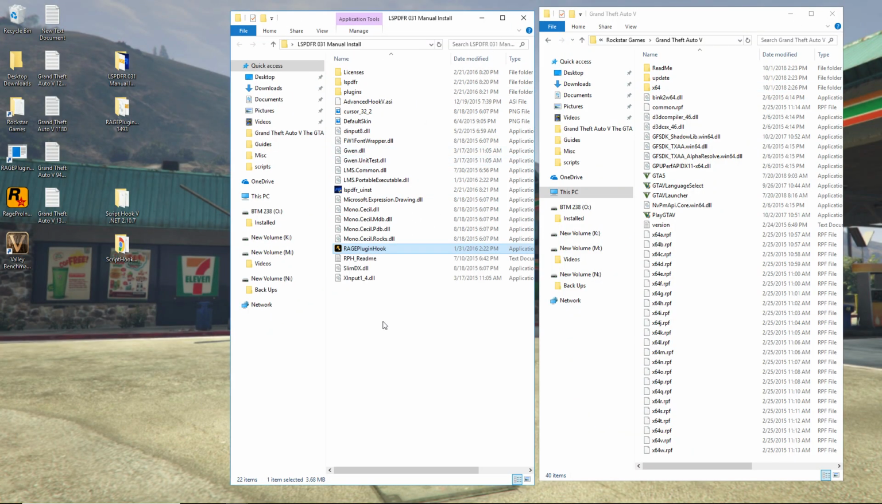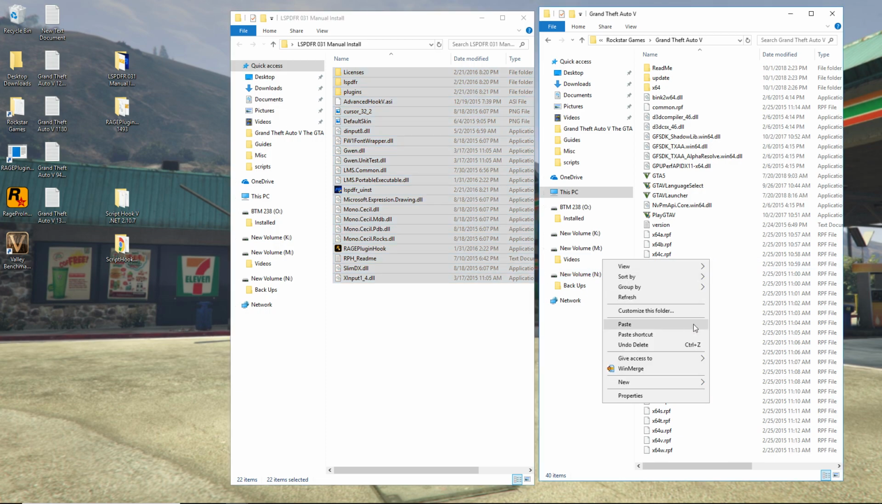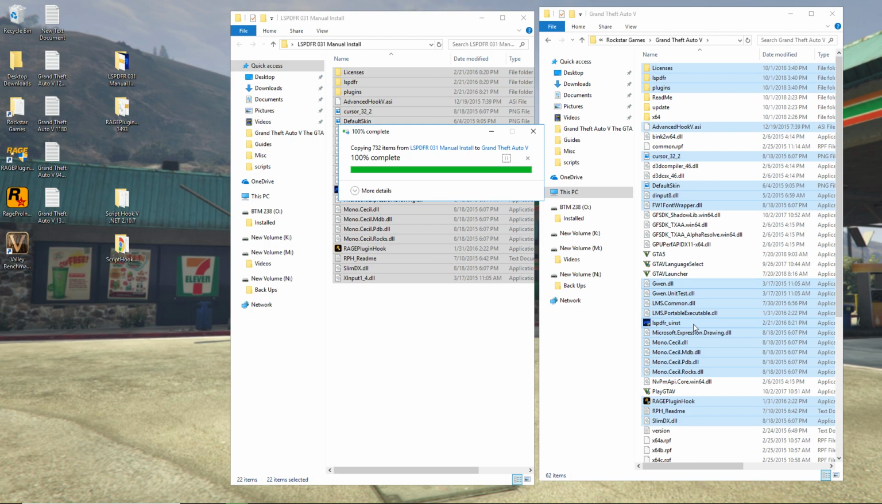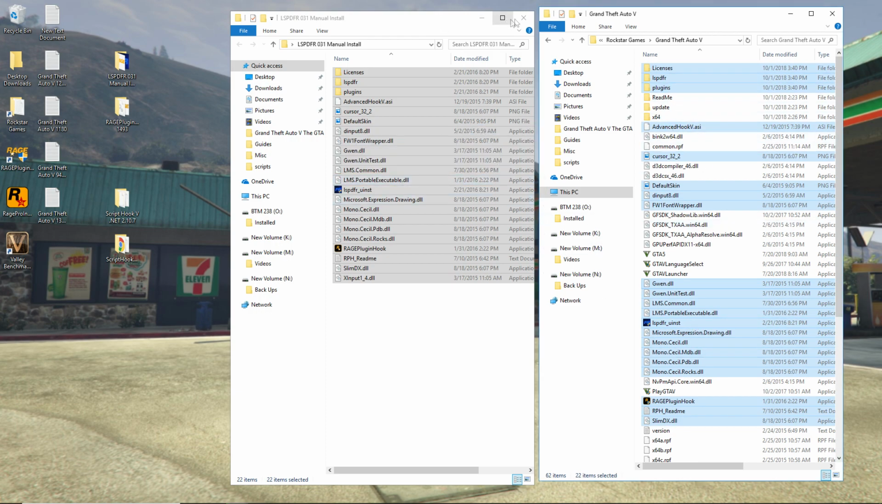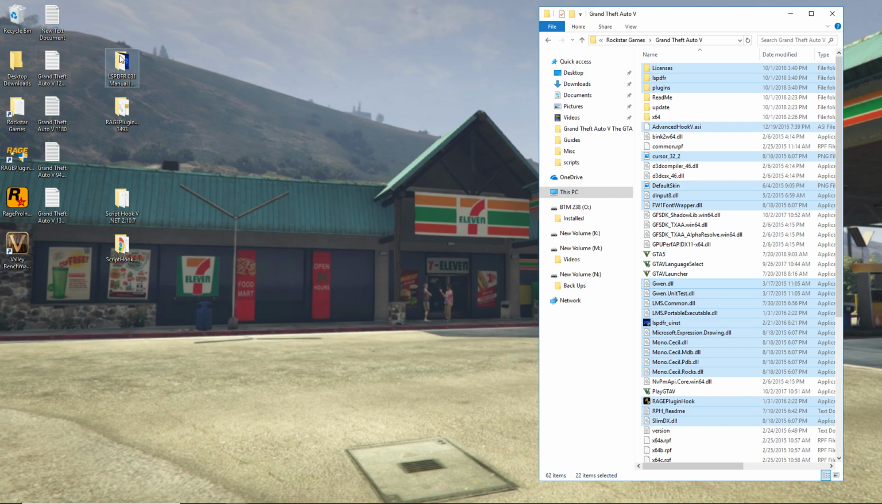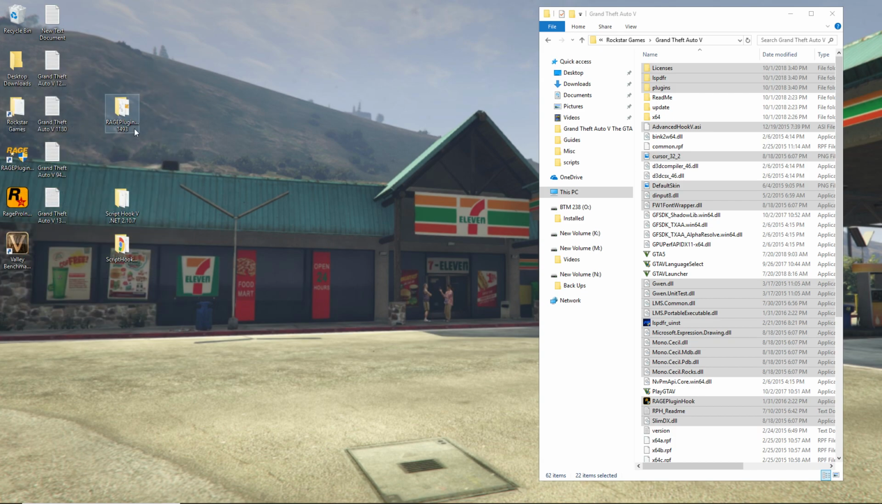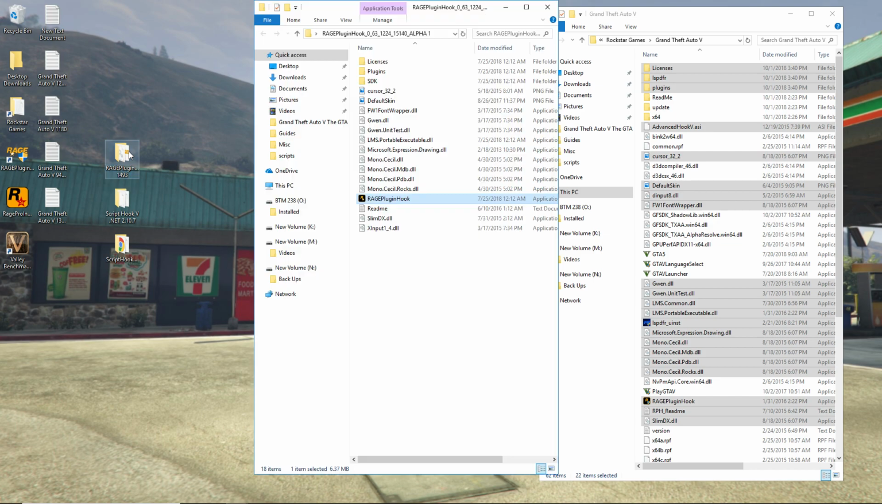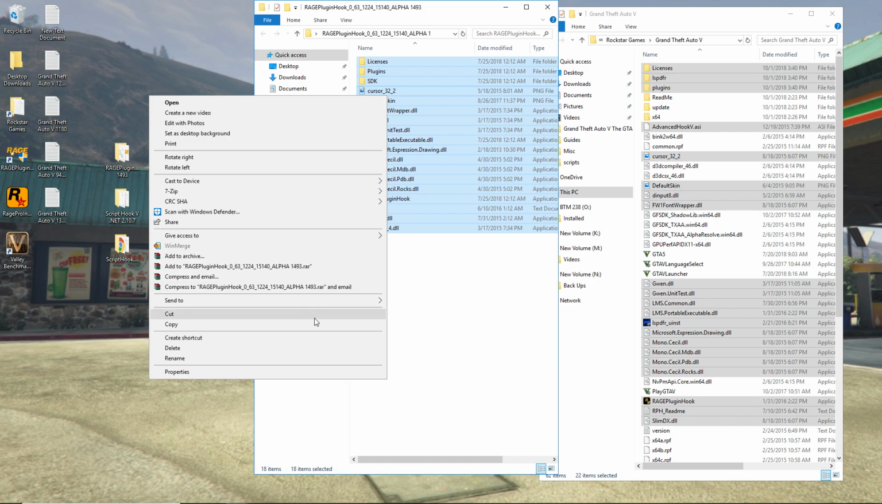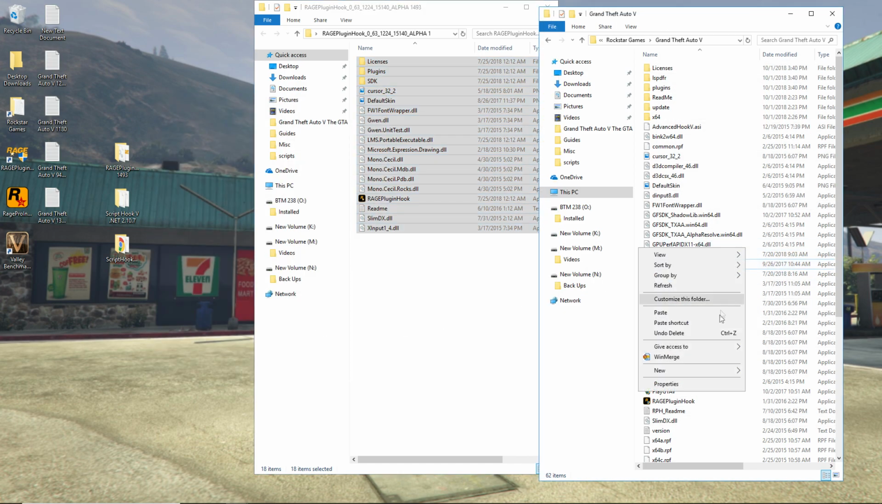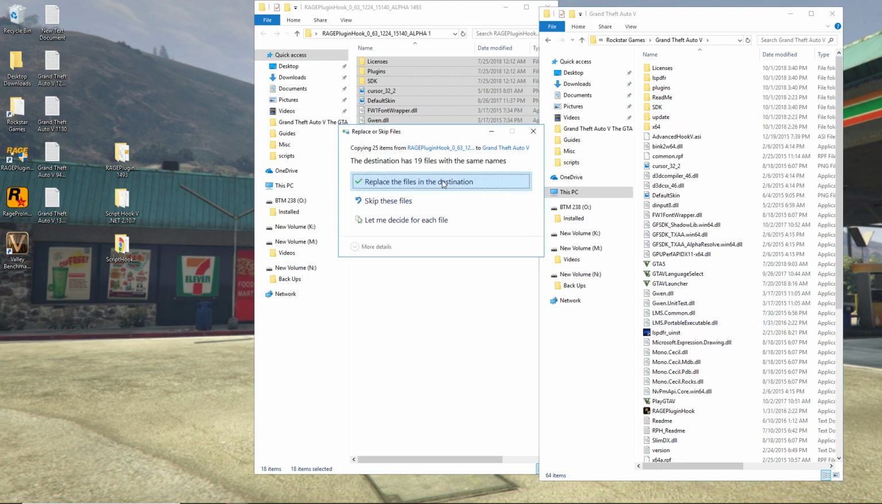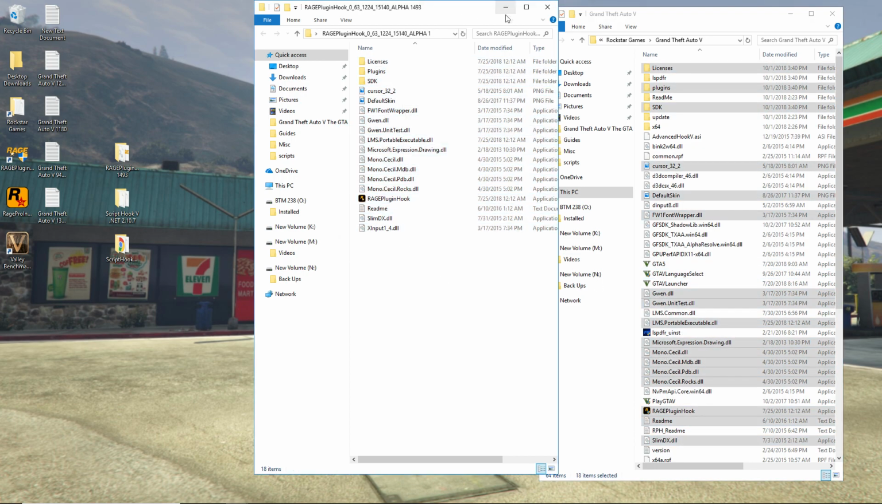So like I said, you want to install LSPDFR first. Excuse me. So what we're going to do is copy, because like I said, keep a backup of these files just in case. You never know. All right. So then you install that into the game folder. I'm going to discard this because, like I said, I do have a backup of the file. And then you want to install Rage plugin hook next. Okay, so we're going to copy and paste that in there. It's going to ask you to replace the file destination. You're going to say yes, and there you go.